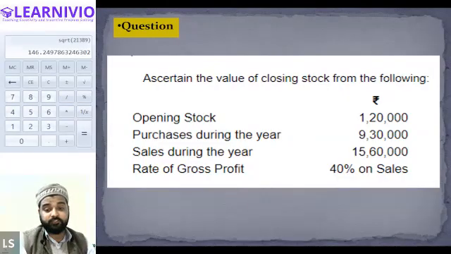Sir, closing stock will be 1,74,000. I mean, 17,46,000. Just a minute. No, that is incorrect. That is not correct.